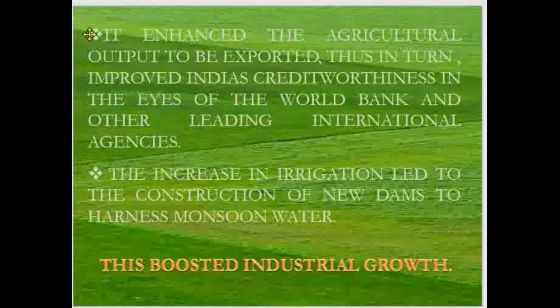Thus, in turn, improved India's creditworthiness in the eyes of the World Bank and other leading international agencies. Children, let me explain this. It enhanced means it increased the production in the field of agriculture, and because excess of food was there, it was exported, and because of this India's creditworthiness increased, and now we can take credit. Okay, and the increase in irrigation led to the construction of new dams to harness monsoon water, and this boosted industrial growth.